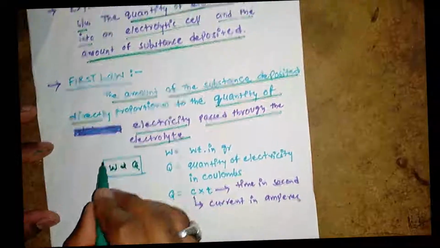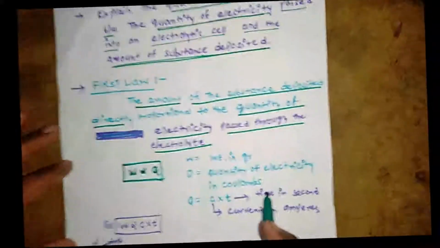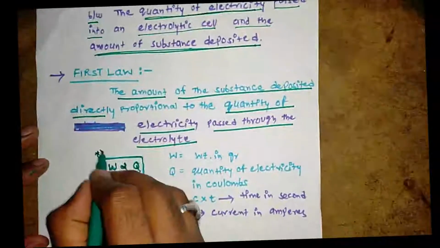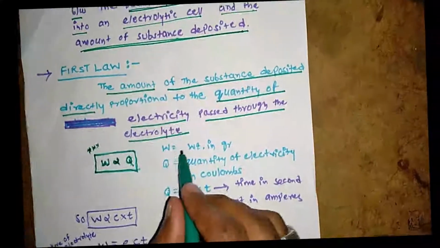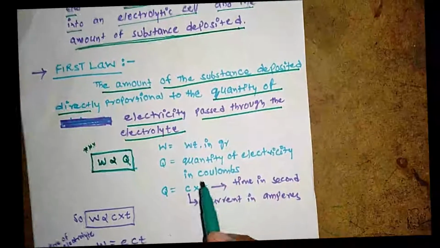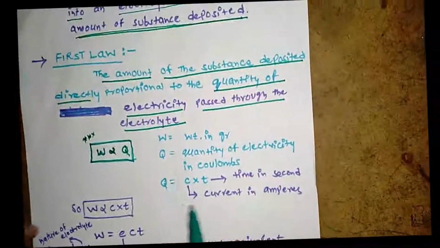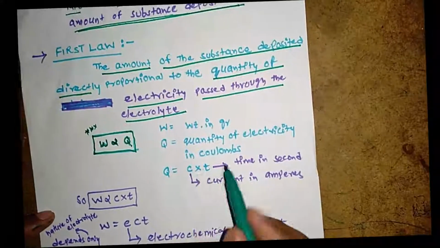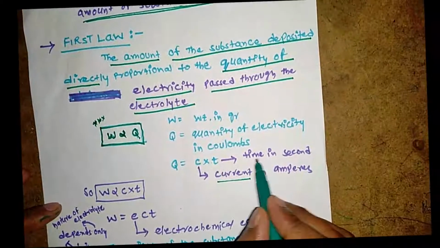Remember this formula, very important. They ask it in the exam. So the Faraday first law: W is directly proportional to Q. What is W? Weight in gram. Q is the quantity of electricity in coulombs. So Q equals C into T. C is the current in ampere. T is the time in second.